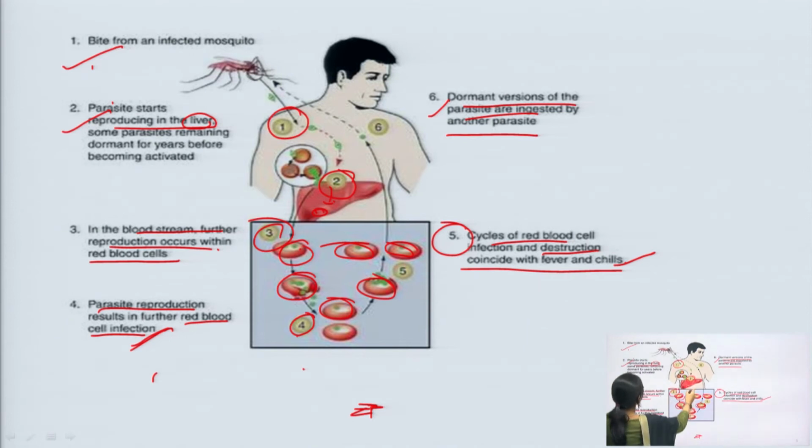In the second stage, I told you, in the liver the parasites will remain in the dormant stage. Some of the dormant version of the parasites are ingested by another parasite, meaning if another mosquito bites the same person, it will take up that dormant version of the parasite. So, this is the whole stage, or the whole life cycle, of malaria.